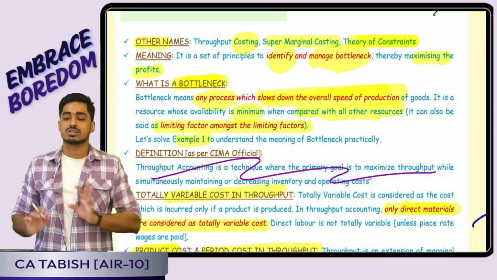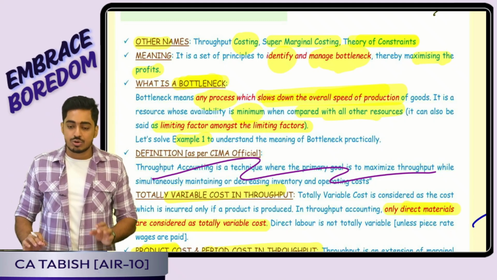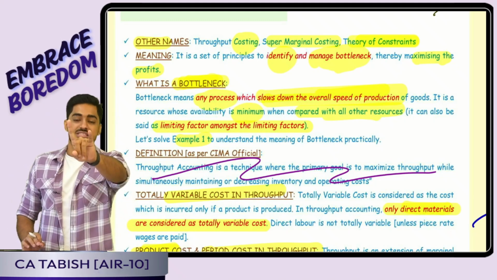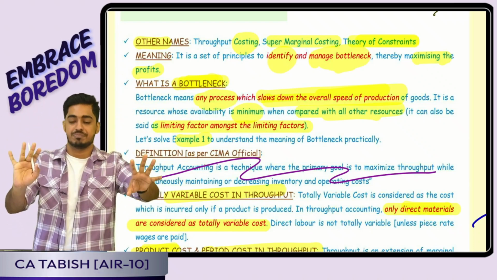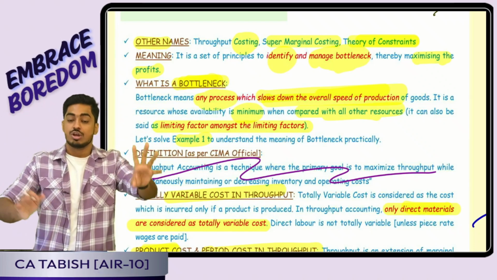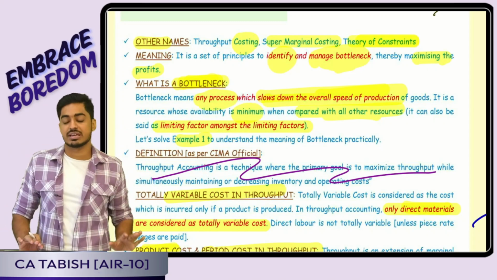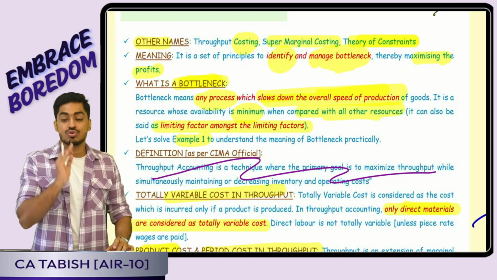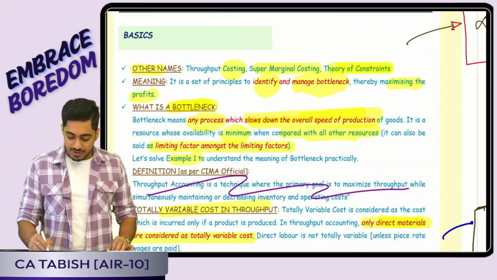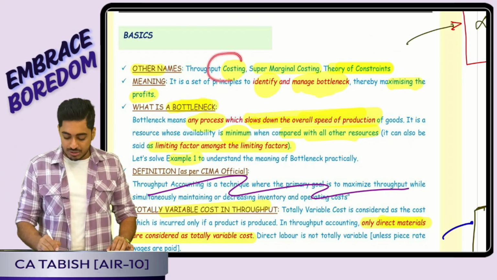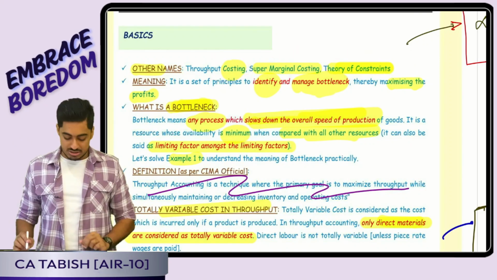So Goldratt and Cox had advocated optimized production technology, OPT, wherein they told, boss, do not try producing maximum. First, bifurcate your resources as bottleneck and non-bottleneck. Bottleneck you exploit fully. Non-bottleneck's production usage should be based on the capacity of the bottleneck. This will ensure that there is no work in progress blockage. Is this clear, everyone? Perfect. So different names which can be used: throughput accounting, throughput costing, theory of constraints, super marginal costing, etc.